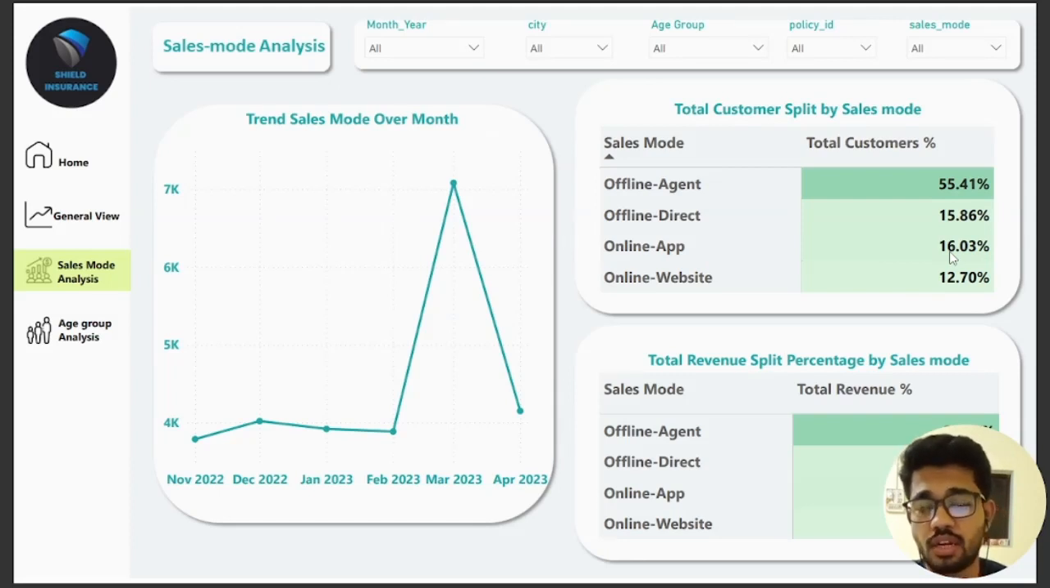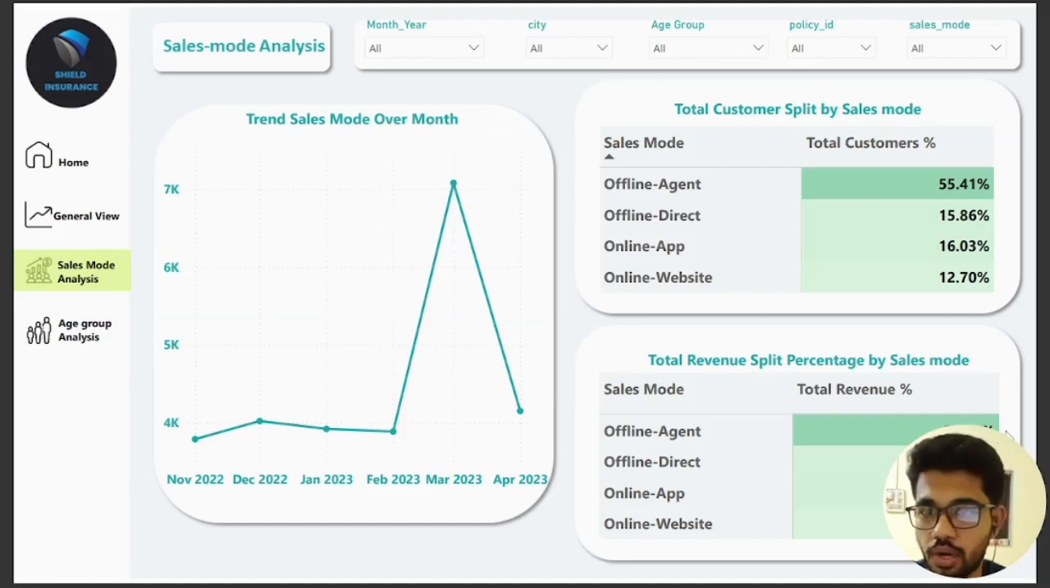Now let's see the total revenue split percentage by sales mode. Again here the offline agent tops the list with 55.67% of total revenue, followed by the online app sales mode, which is around 16.27% of the total revenue. So that's it for this page.